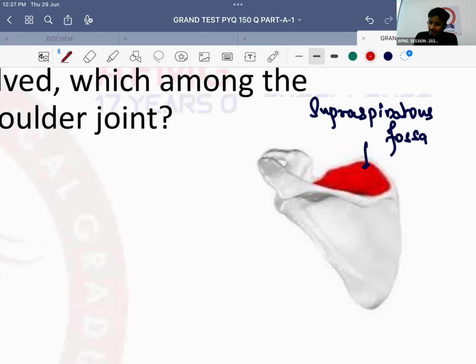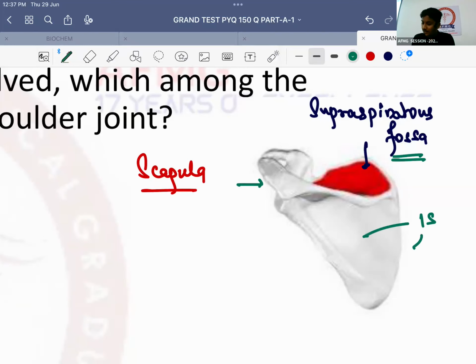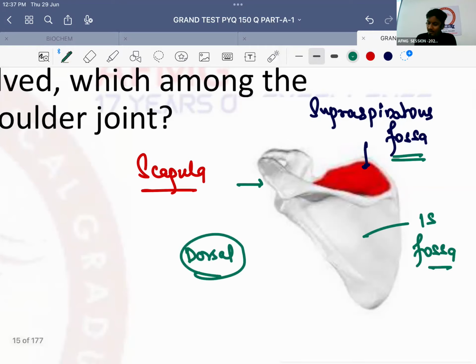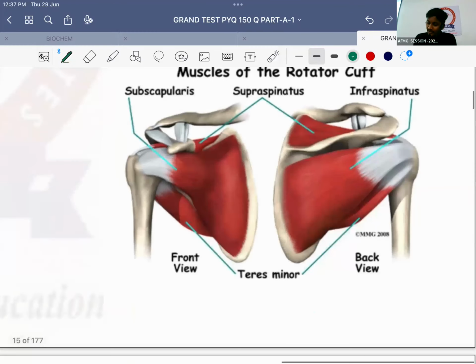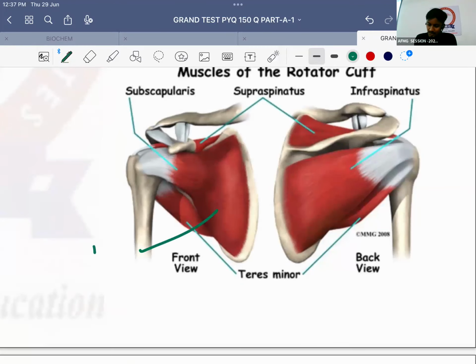Which bone is this first of all? Scapula. Okay? In the scapula, on the posterior aspect, there is the spine. The depression above the spine is called the supraspinatus fossa. The depression below is called the infraspinatus fossa. This is on the dorsal aspect. On the ventral aspect there is also a depression. That ventral depression is known as the subscapular fossa.